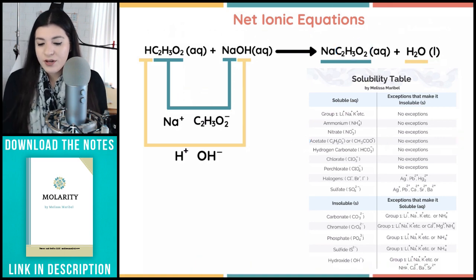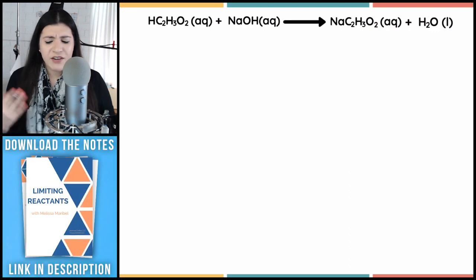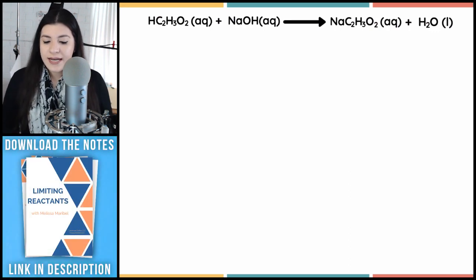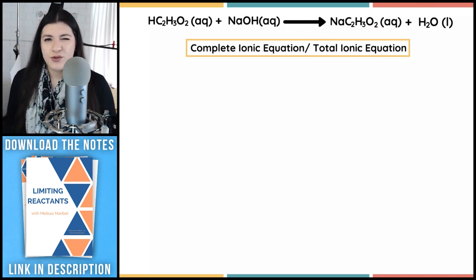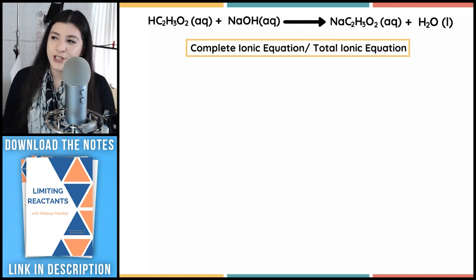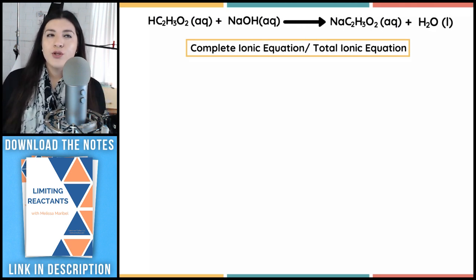So next, since we have our balanced equation and everything is balanced, what I'm going to do now is figure out the complete ionic equation. It's also referred to as our total ionic equation. And with this, you always want to separate out.